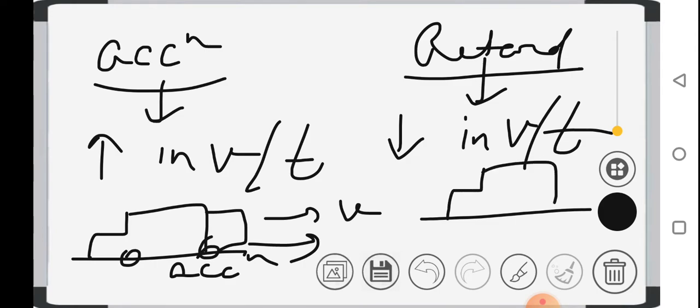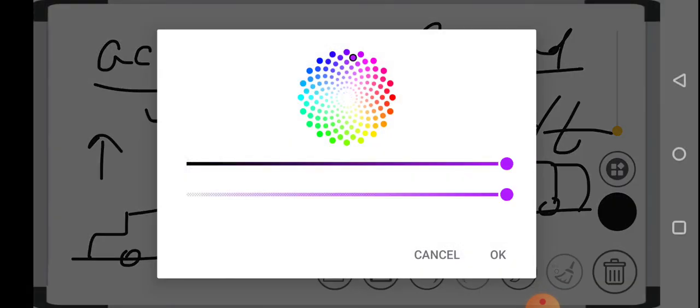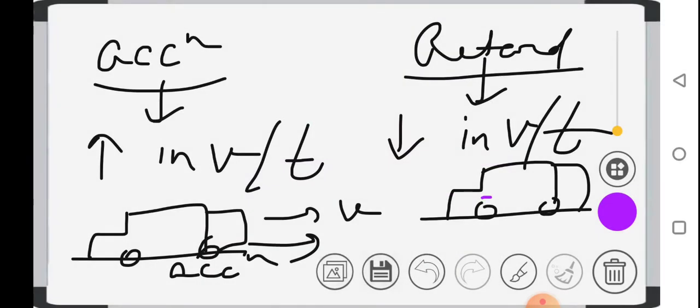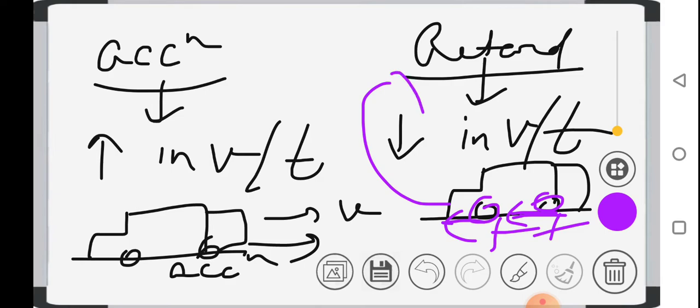And what is retardation? You are moving on the road with your car and you applied the brakes. Due to the application of the brakes, a friction is developed between the tires and the road surface. That frictional force acts in the opposite direction, which decreases the velocity of the car, and this decrease in velocity per unit time is known as retardation.